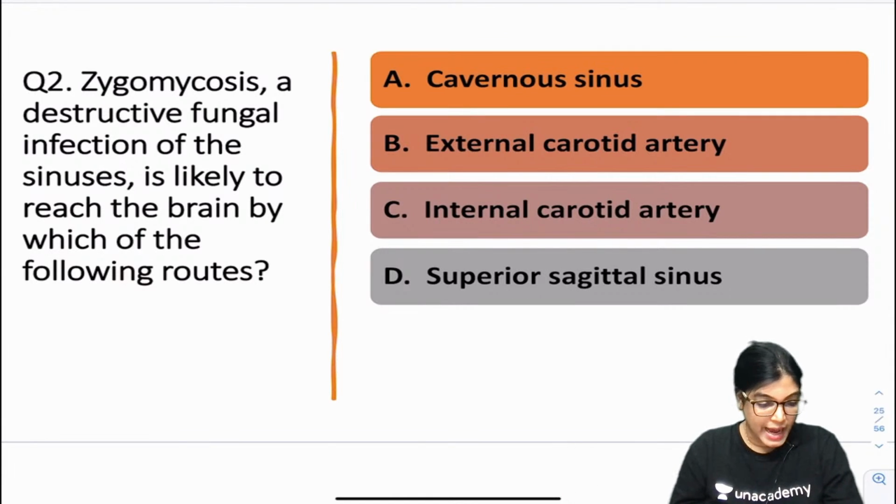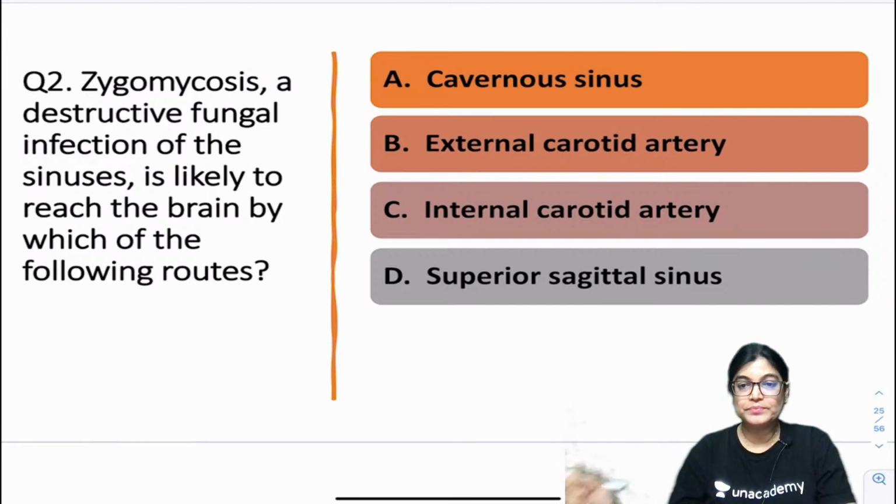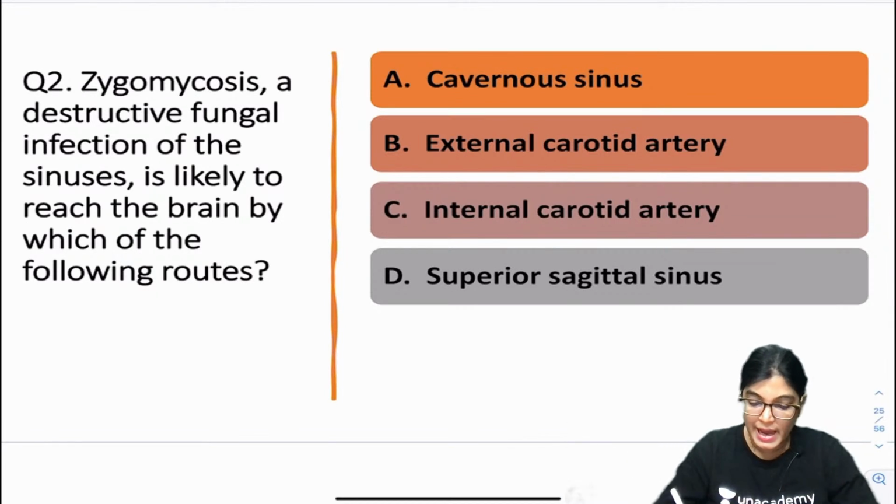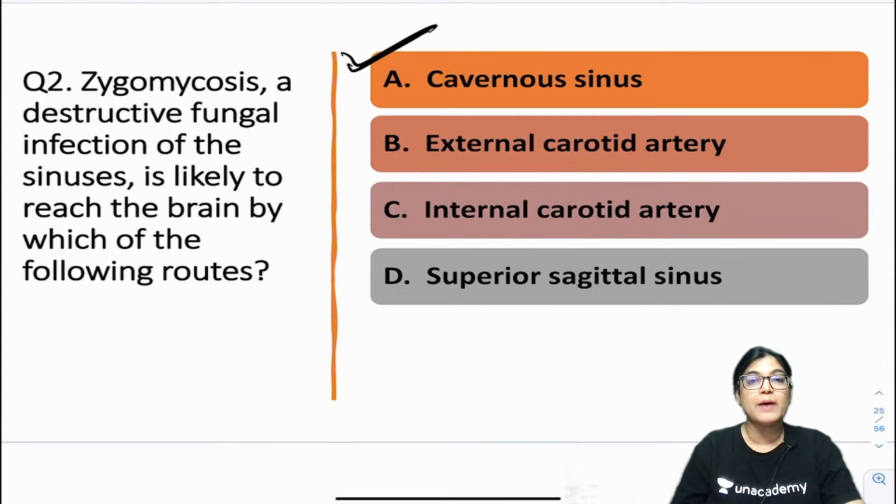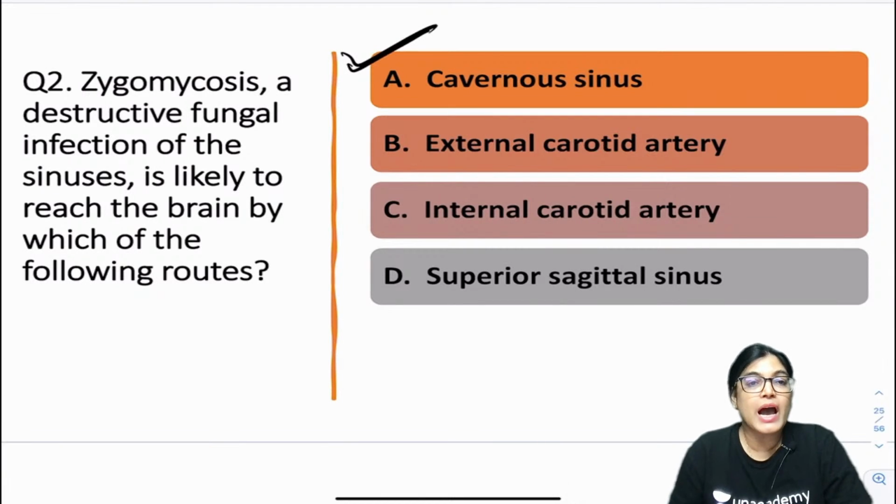Yes, I got answers. Akshit Bhatt is telling A, Yash is telling A, Rahul is telling A, Srivani Palli is telling A, Avantika is telling A, Kumaran is telling A. Many students are telling A. I also tell it is A. So, the correct answer is A, absolutely right.